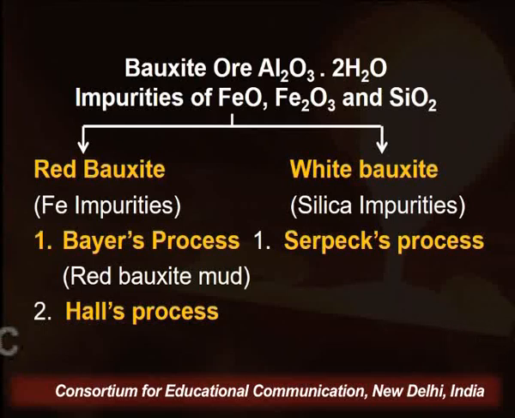Red bauxite, what is red bauxite? Learners, it is also bauxite ore which contains aluminium, but it contains iron impurities. Similarly, white bauxite contains silica impurities, so it's called white bauxite. What are the processes for leaching of red bauxite ores? There are two very important methods.